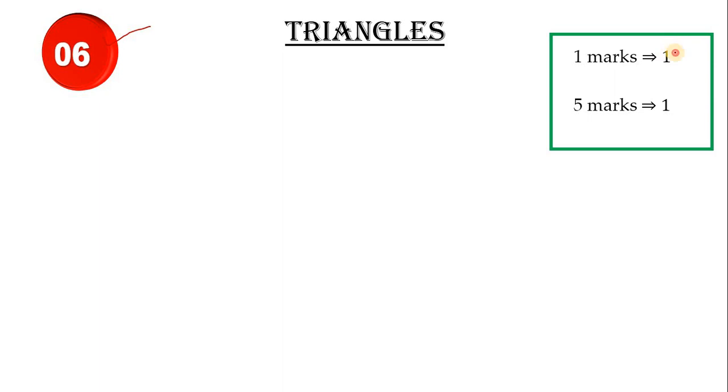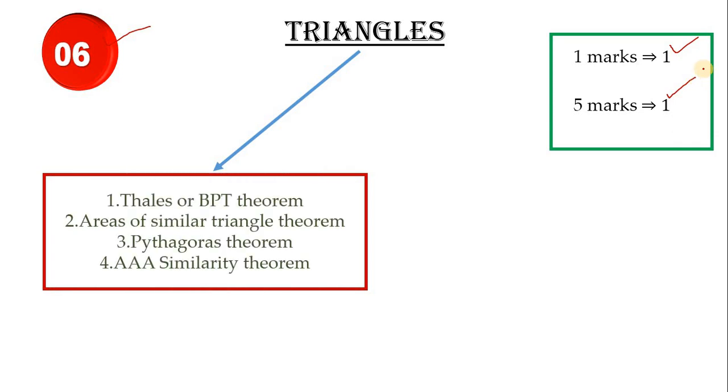Next, let us move on to the triangles chapter, children. We have 6 marks from the triangles chapter. Let's see the question pattern. 1 mark 1 question and 5 mark 1 question. Here we can easily guess which kind of things they'll ask for 5 marks. Definitely they want to ask the theorem itself. You have 4 kinds of theorems, children.